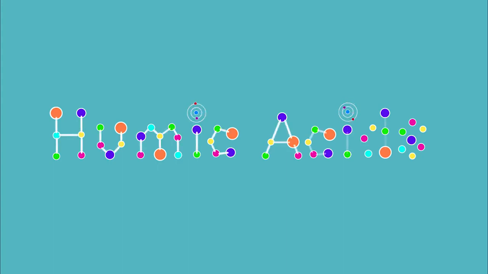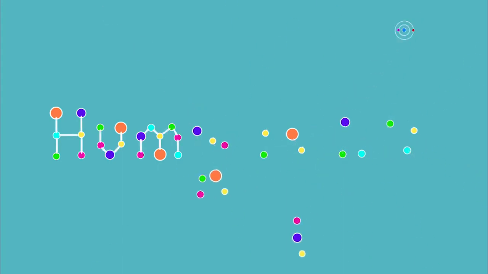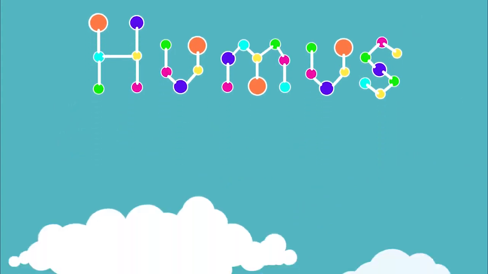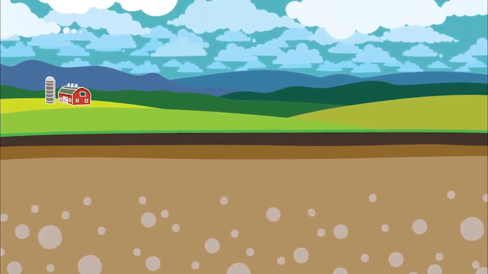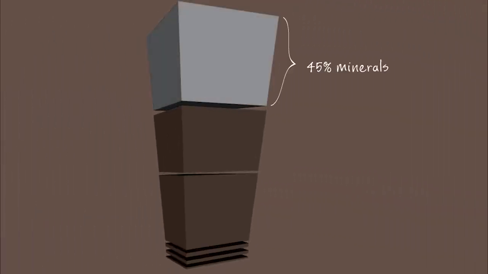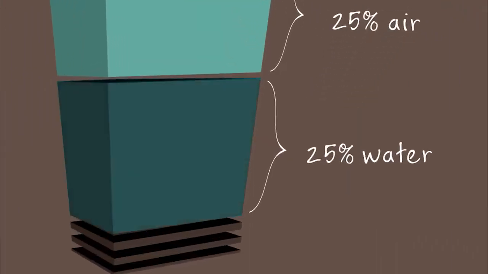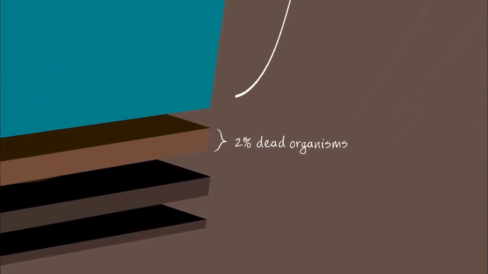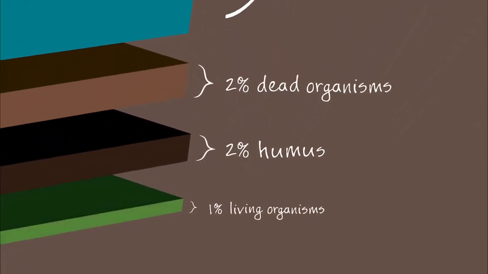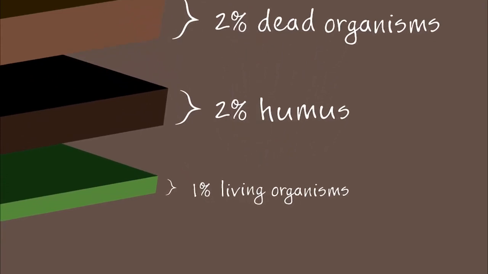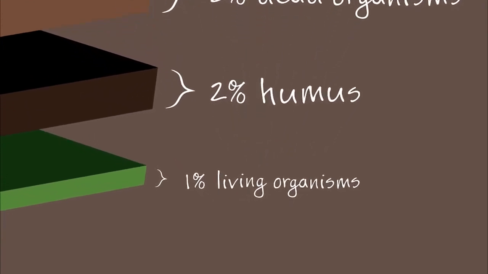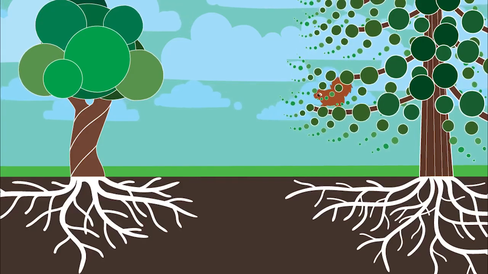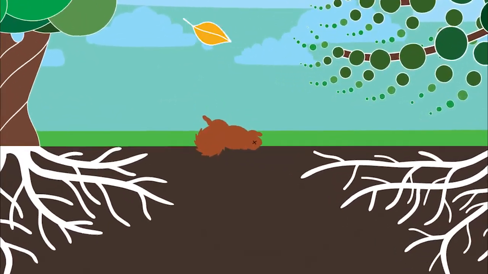In order to understand humic acids, we must first talk about humus. If we analyze the topsoil from this sample of farmland, we find that it is comprised of approximately 45% minerals, 50% air and water, 2% plant and animal remains, 2% humus, and less than 1% living organisms such as bacteria, fungi, and insects. The formation of humus is a continuous cycle.